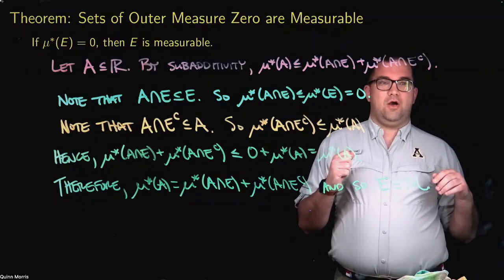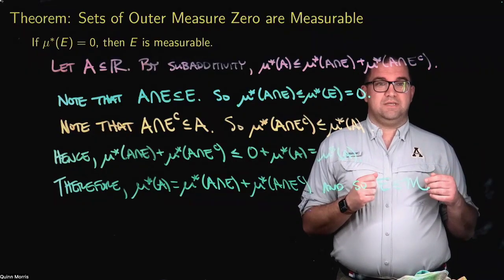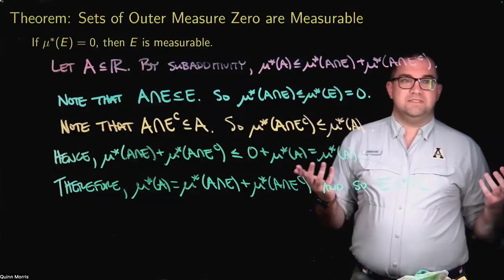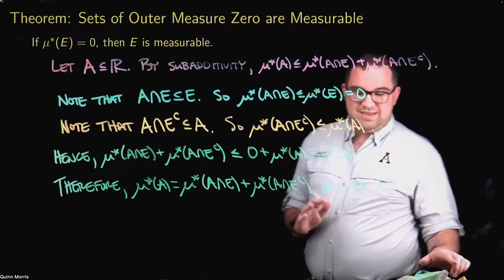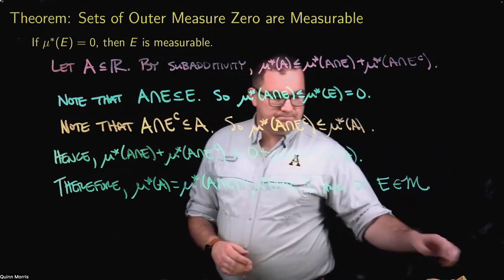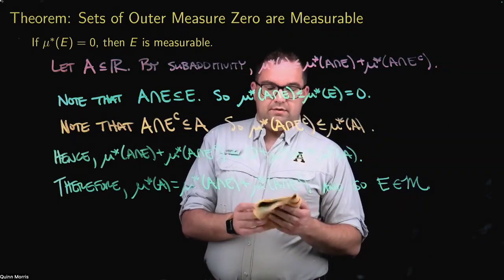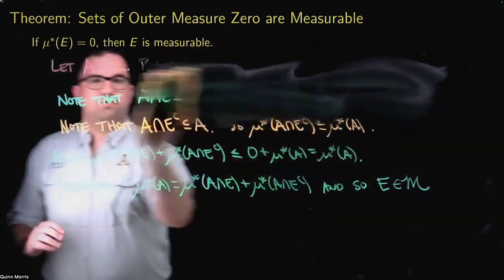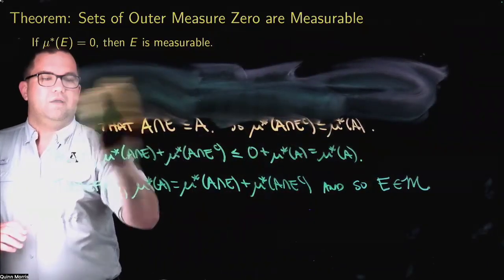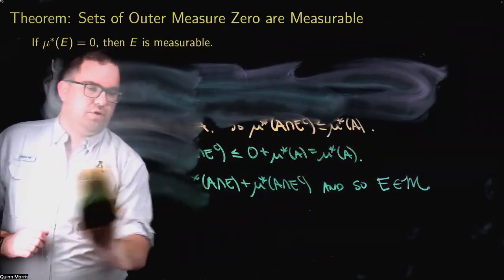So you would hope that if the overestimate of the measure gives you 0, then the actual measure should be 0, right? But we haven't proven that here. We've just proven that this set is Lebesgue measurable. All right. Let's look at one more example, just of working with a particular kind of set and using this Carathéodory condition.